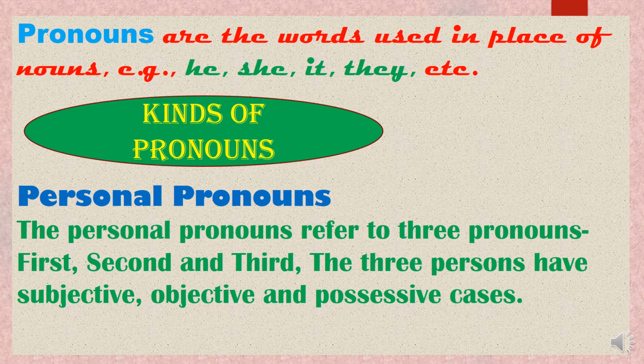Let's take the similar example that I have given you while explaining pronoun. Shraddha is my best friend. Shraddha lives nearby my house. So here the noun Shraddha, the name of a person, is there.